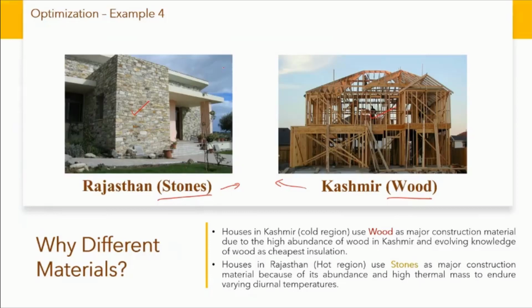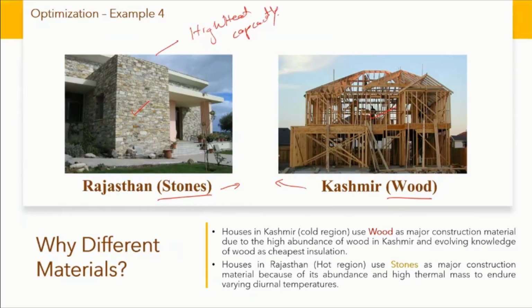Of course, in Rajasthan, the summers are hotter and the winters are colder. Similarly, in Kashmir, it's always cold. If I want to use the phenomenon of the cold night to make myself comfortable in the day, then the coolth of the night must be stored somewhere so that it can be used in the day. Stone, having high heat capacity, just does that.